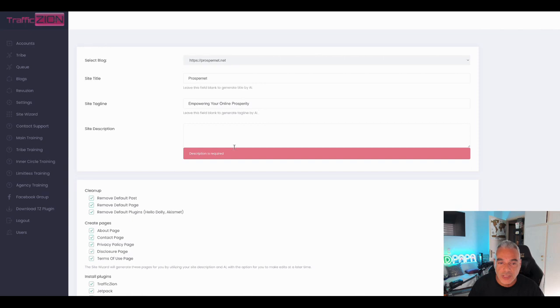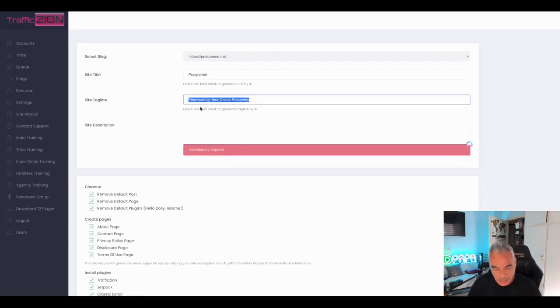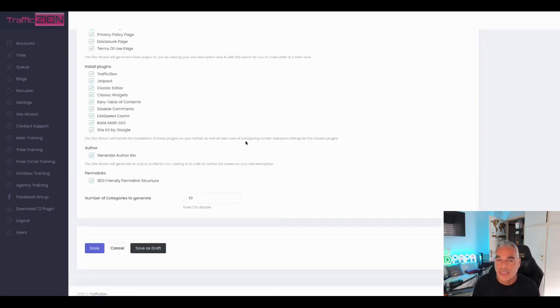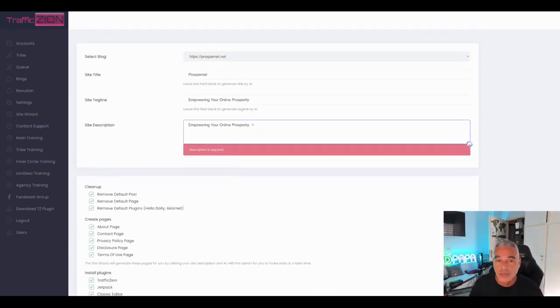Okay, so once you save it, basically you need to write some description. Once you save it, it actually changes everything on your website. Even if you have a website that's already there, it actually goes in and changes and adds everything that you need. So this is our site wizard where you're going to be able to install and do everything really fast instead of you doing it manually.